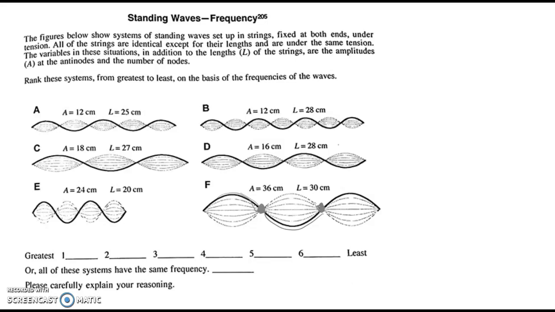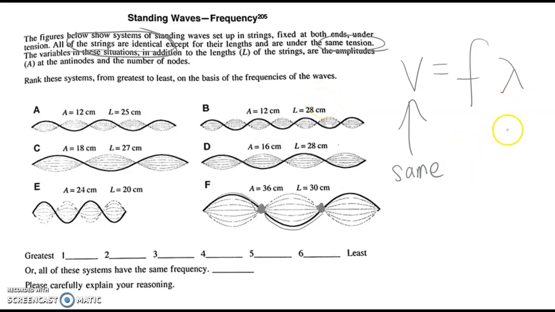Okay, so we're ranking based off the frequency of the wave. In this case, period's not really going to help us because we don't know about the time, but we also know that for a constant speed, the frequency times the wavelength is a constant number. And the speed depends on tension. So we want to make sure that these have the same tension. Same tension. Okay, cool. And all strings are identical. So that tells us they have the same mass to length ratio and the same tension. So this is the same. Therefore, if we're ranking based off frequency, we're also ranking based off wavelength, and that's really what we want to look at here.